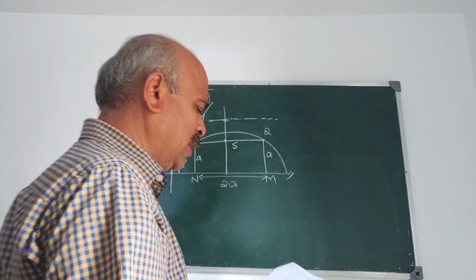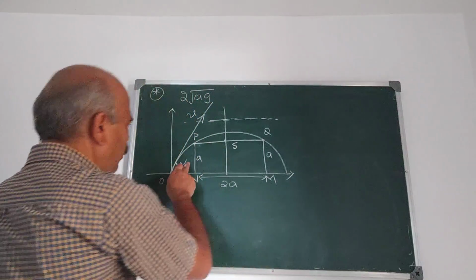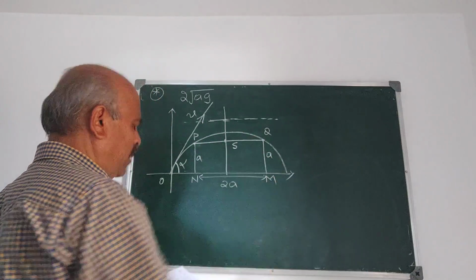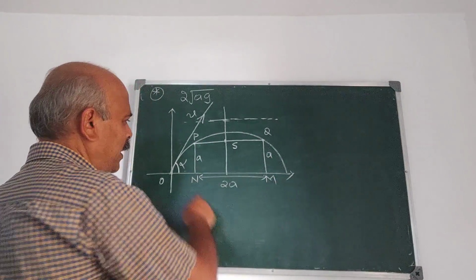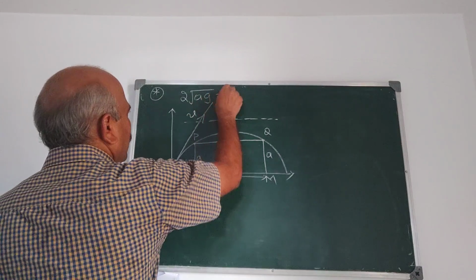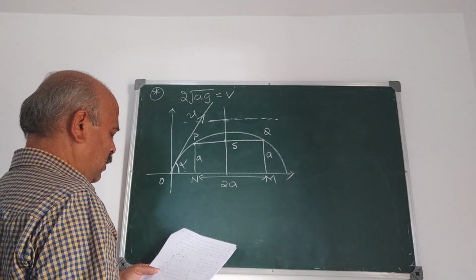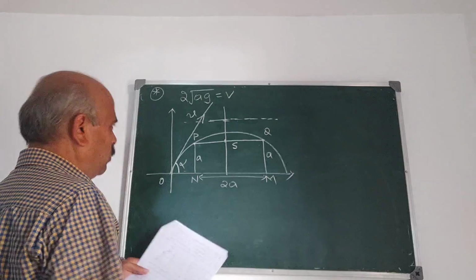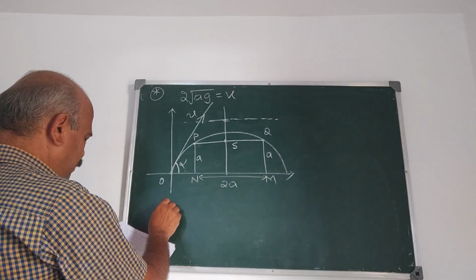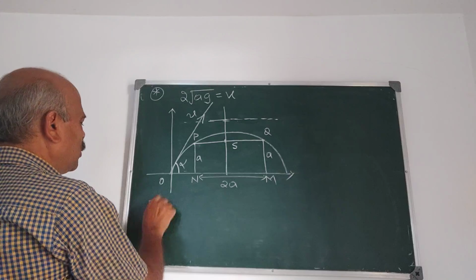So what is given here? Angle of projection be alpha, U is the velocity of projection, P N and Q M are two walls of equal height, and NM is equal to 2a. These are given. And also velocity of projection is, take this as U. Therefore I use the equation of the directrix.